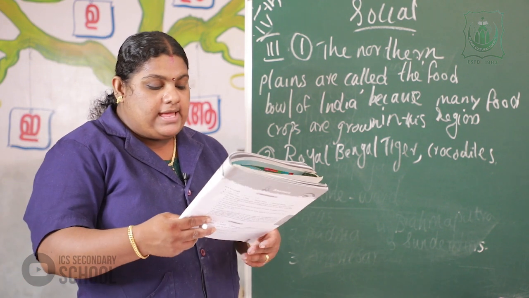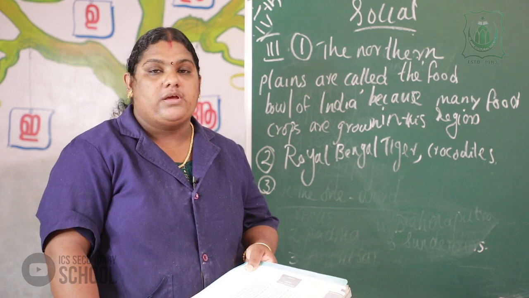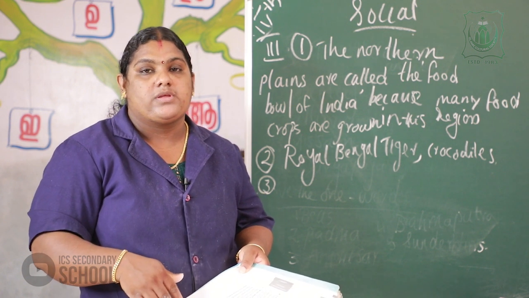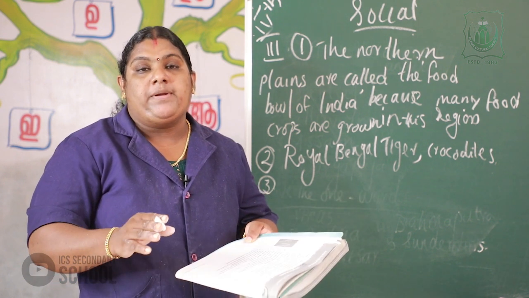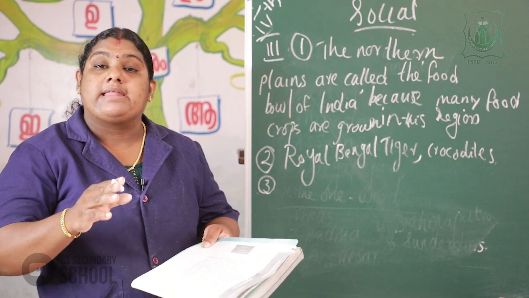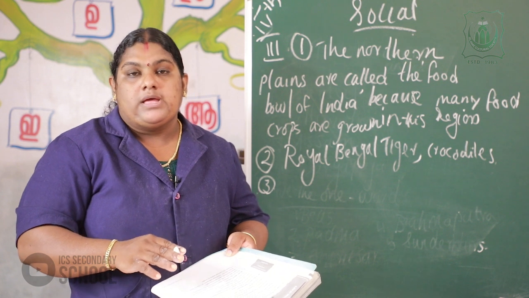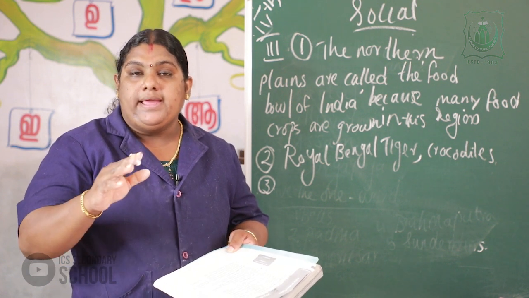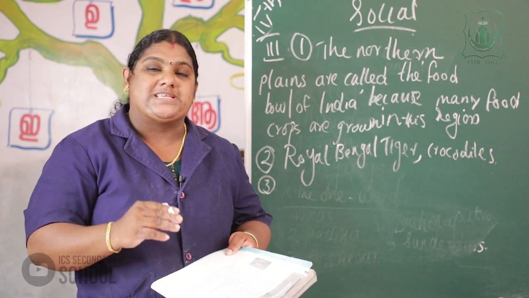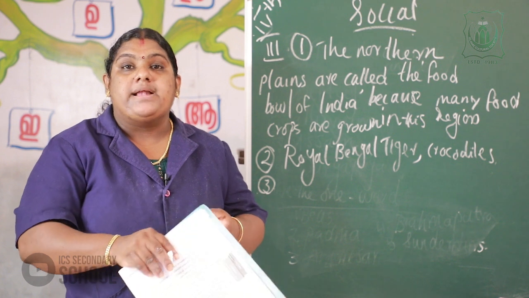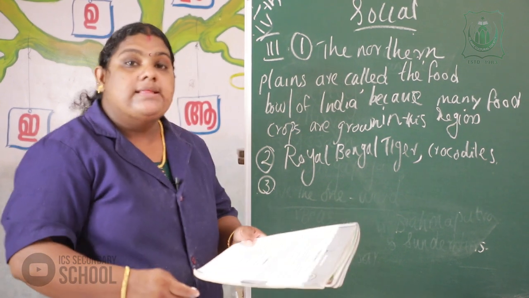Okay, the next question is, what do people cultivate in Punjab? I already said that the main occupation of the people in Punjab is agriculture. Agriculture is the main occupation of the people, and they cultivate large amounts of crops. So I will write the answer.